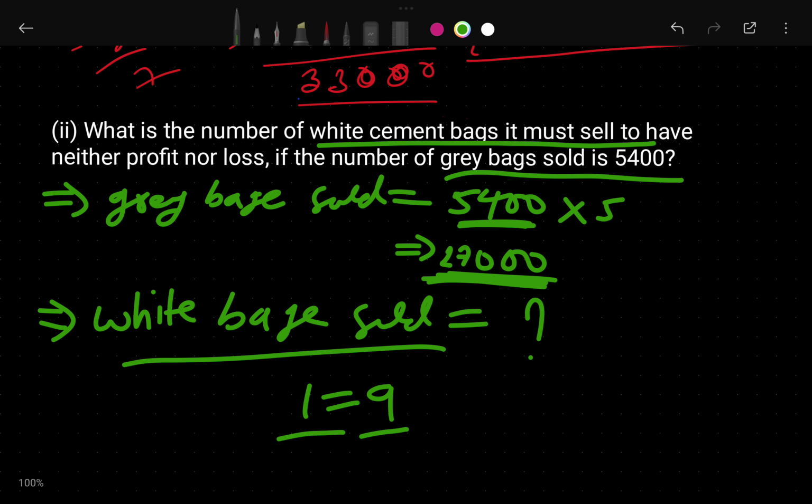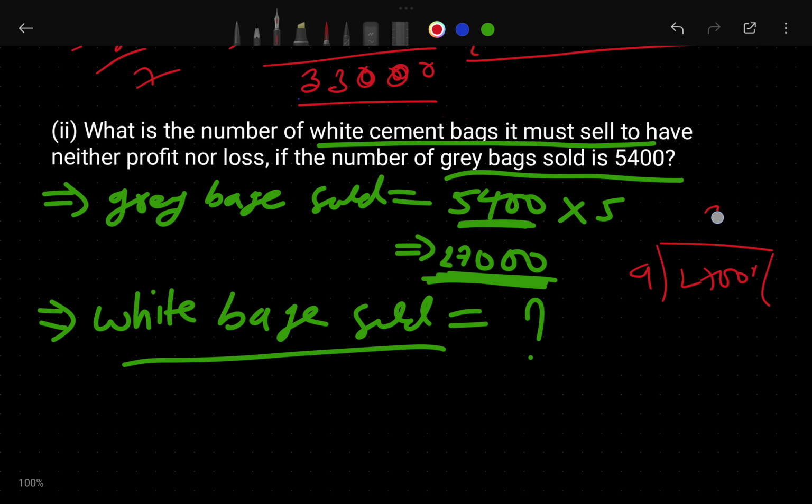So when we divide the loss by the profit, we will get the particular answer. So how will we get it? When we divide 27 by 9, that's 3. 9 3s are 27, and the 3 becomes here only. So the answer is 3.